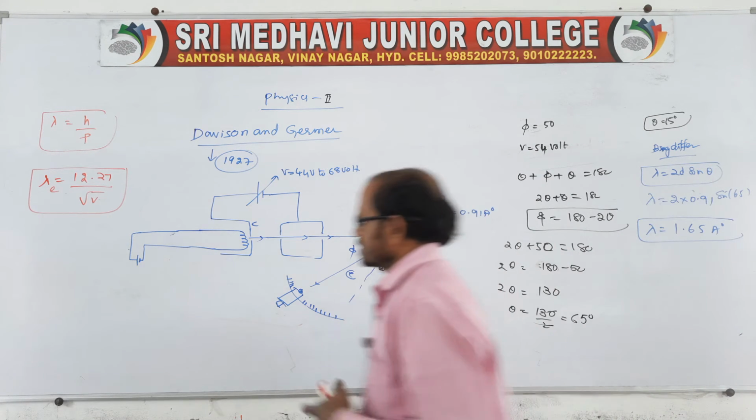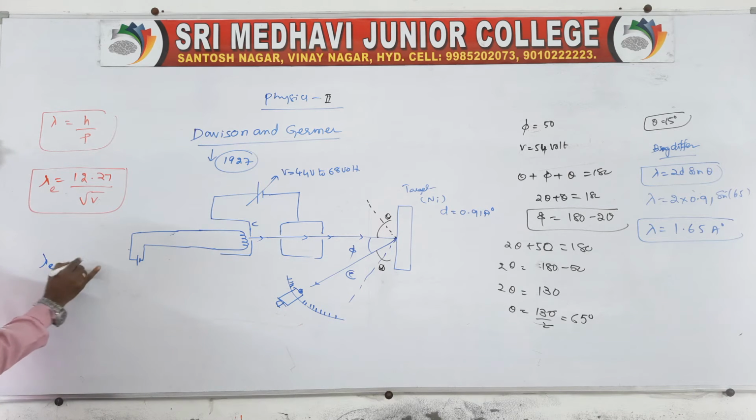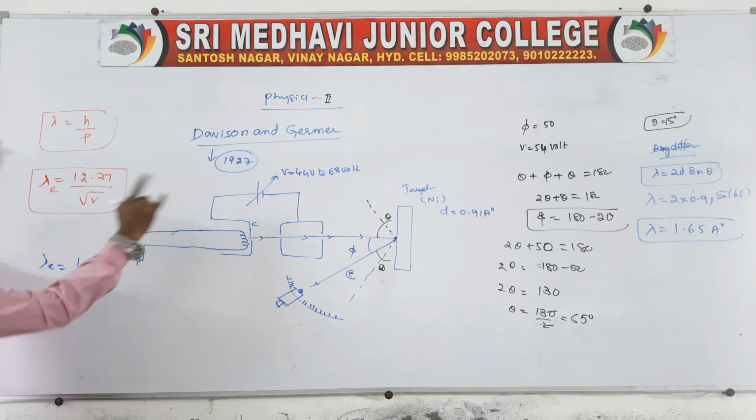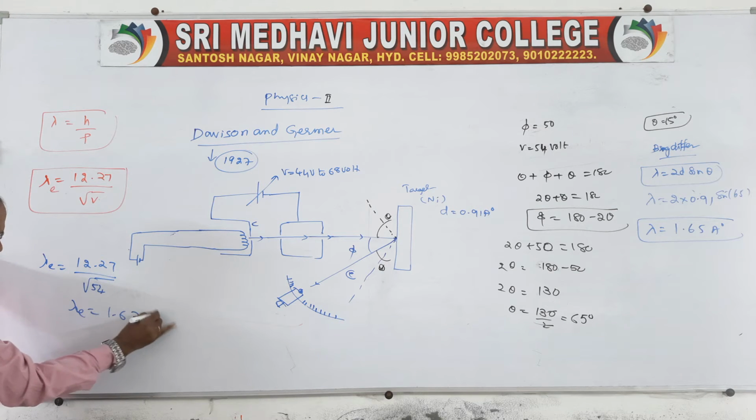Now we already have the de Broglie hypothesis: lambda equals 12.27 by root V. Let us apply it here: 12.27 by root 54, where 54 is the voltage applied. If you simplify this, approximately it shows the same answer.